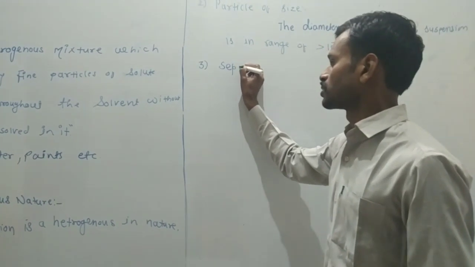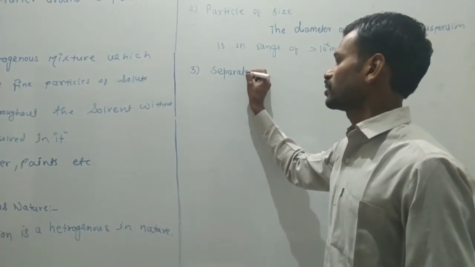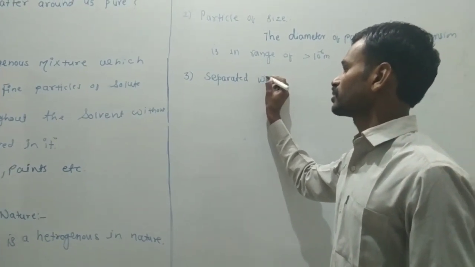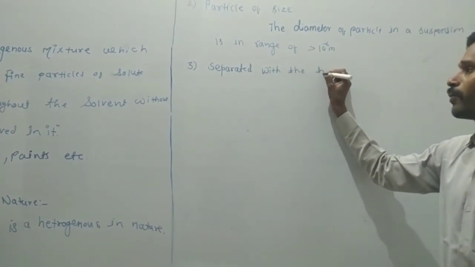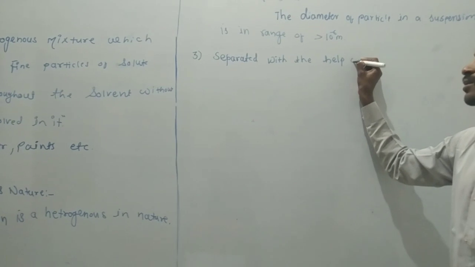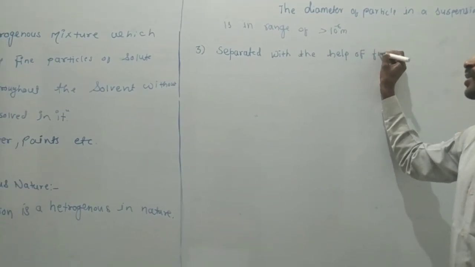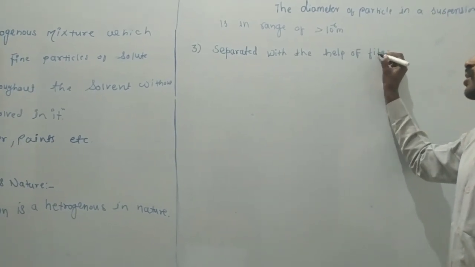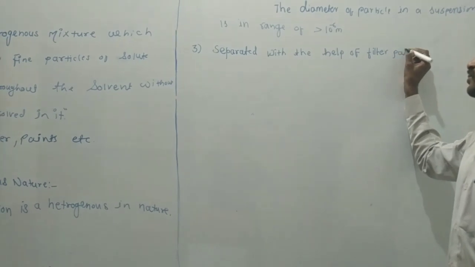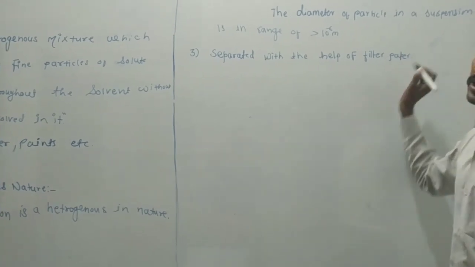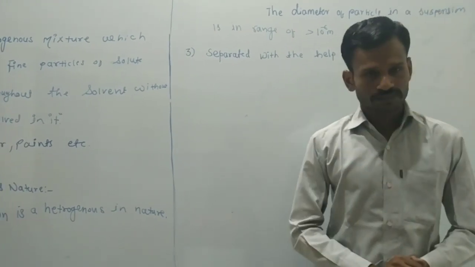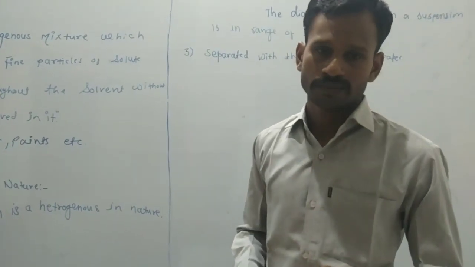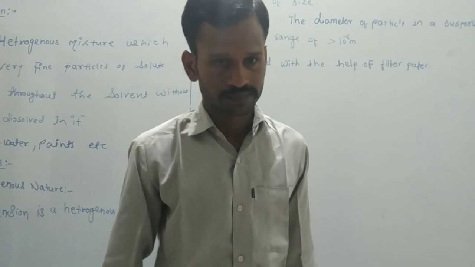Then, the particles are separated with the help of filter paper. I will explain this one. The particles of a suspension do not pass through the filter paper.